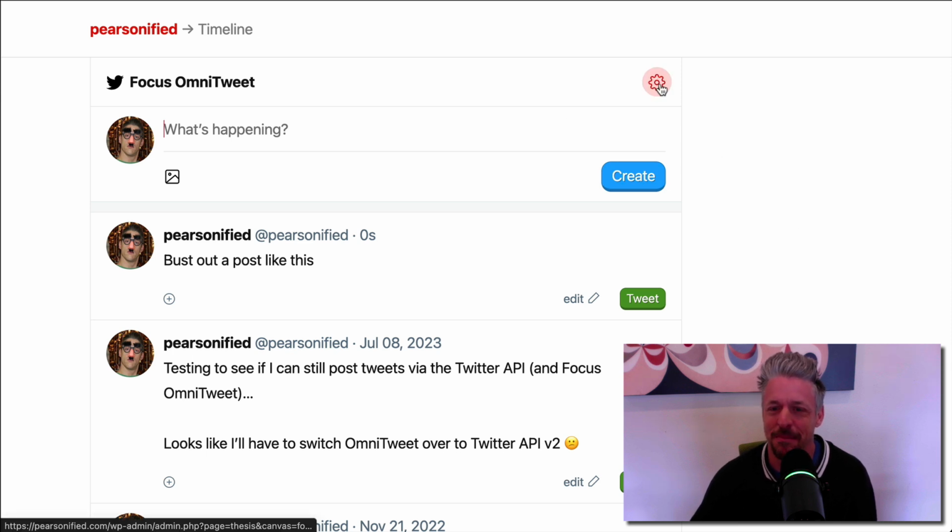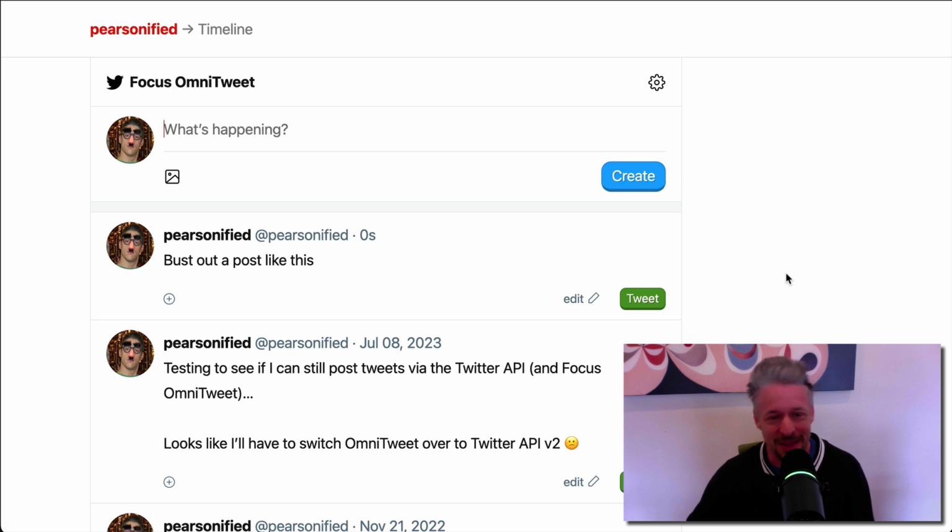I like it. The possibilities seem exciting, whereas a lot of the possibilities with normal websites kind of don't feel very exciting anymore. I think you might agree, especially if you build websites. So anyway, there it is. This was called OmniTweet. I don't know if the new one will be called OmniPost functionality. I don't know yet. But bottom line is, this is the kind of stuff I'm thinking about.